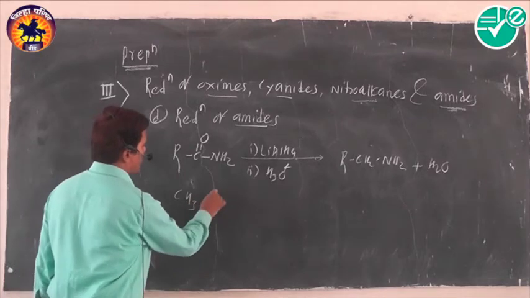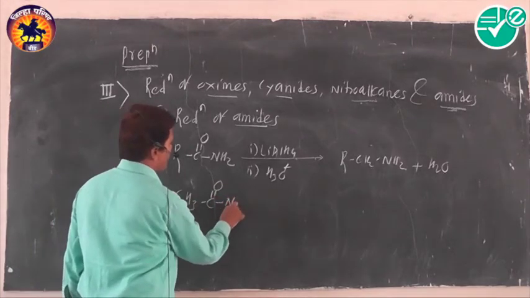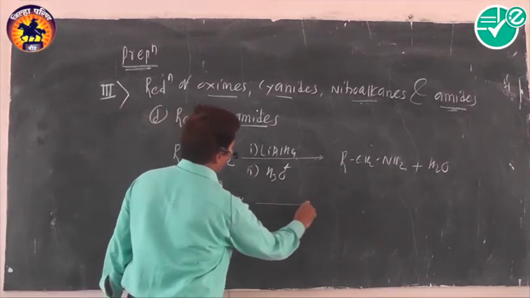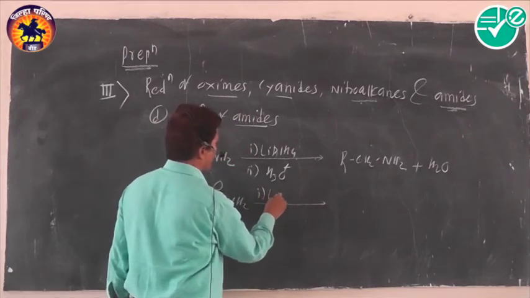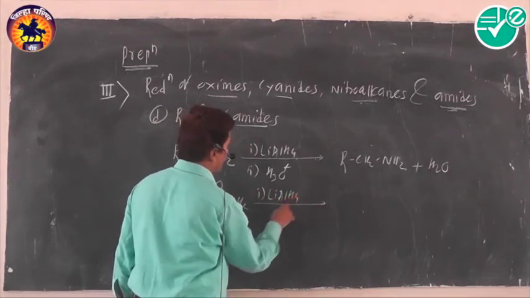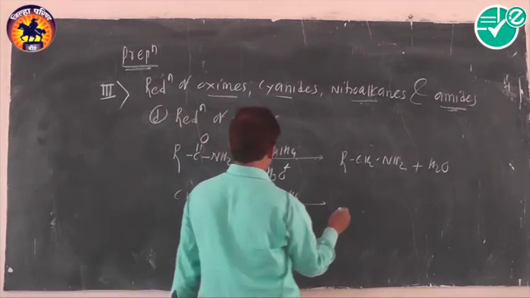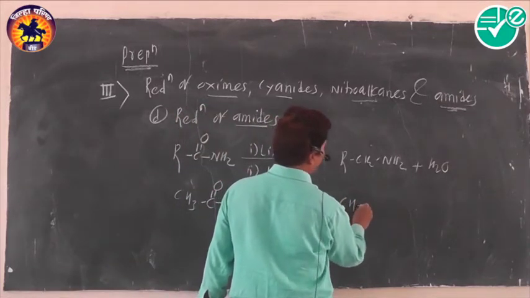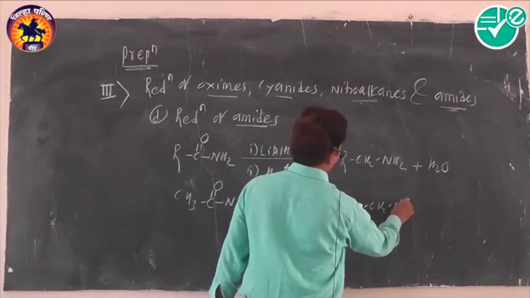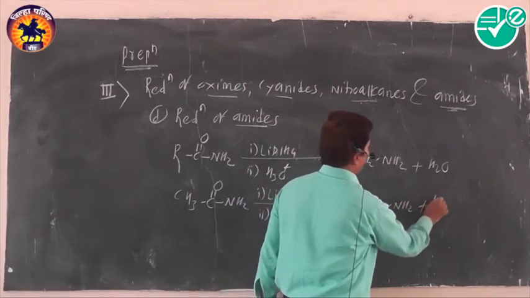Suppose you use acetamide, and this acetamide is reduced by using lithium aluminum hydride, and second, hydrolysis is carried out. We get ethylamine along with water.